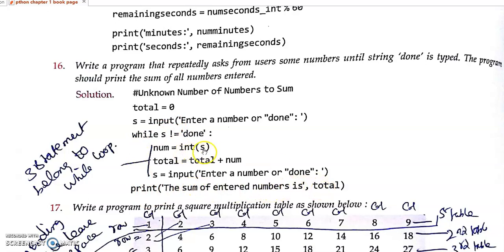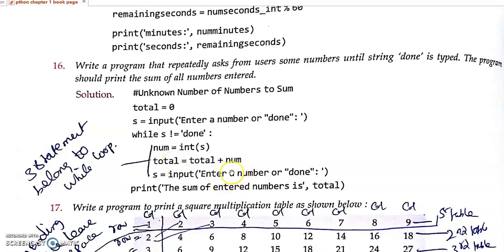I already told you, if the user is entering some value in yes, then it should be converted explicitly. We need to do the typecasting, and we are storing it into num. And total, what is the initial value of total? 0 plus num. If I am providing 5, then 0 plus 5, so total now contains 5.